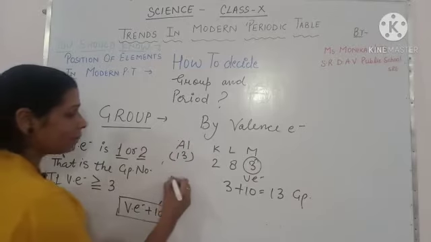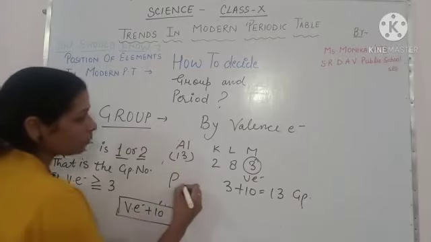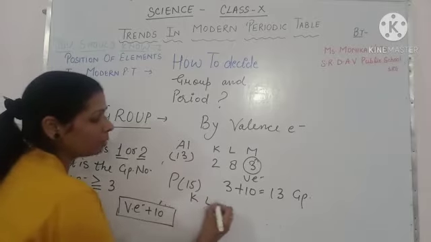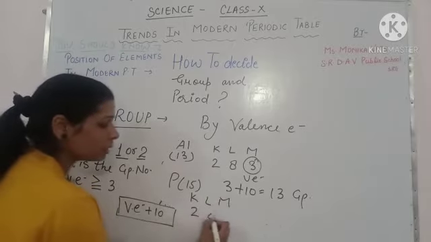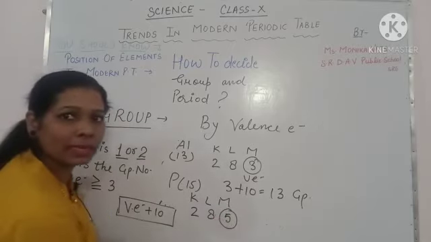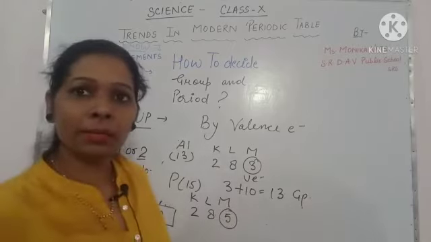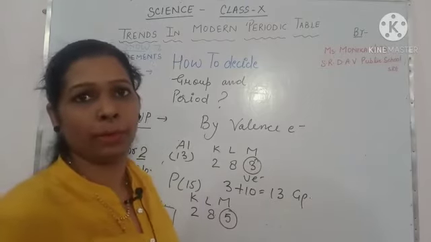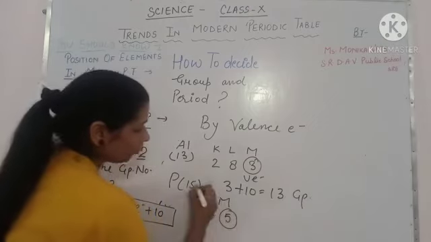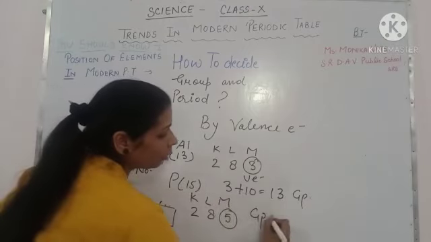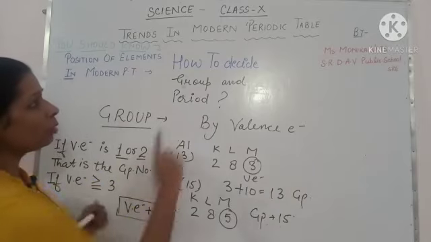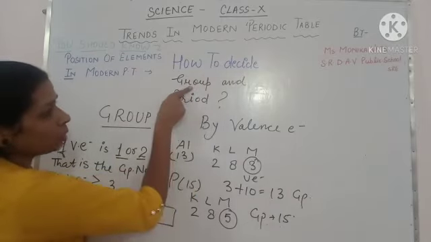You can take an example of phosphorus. Phosphorus has atomic number 15, and according to that its electronic configuration is 2, 8, 5. So 5 is the valence electron and 5 is greater than 3, तो 3 से greater है. So we can say that phosphorus has group number 15. So it is very important to know how to decide the group.